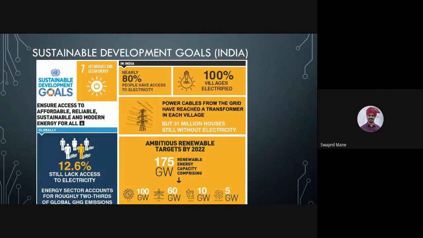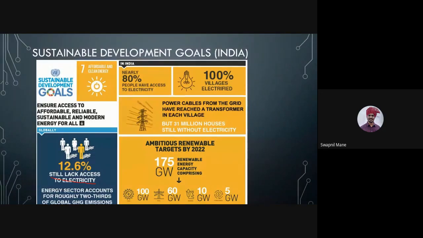So what is the policy that India has defined to achieve sustainable goal number 7? The goal talks about ensuring access to affordable, reliable, sustainable, and modern energy for all. Globally, 12.6% still lack access to electricity.